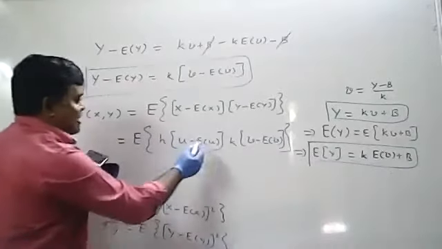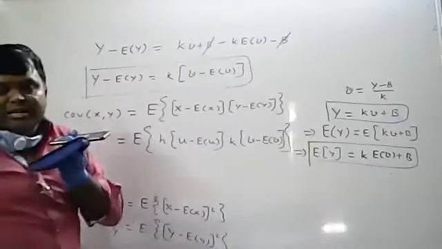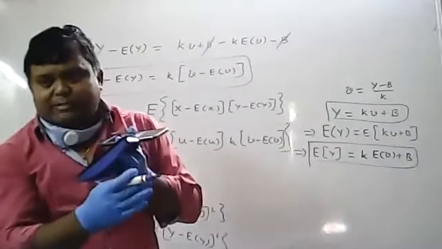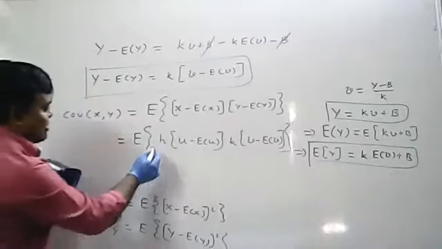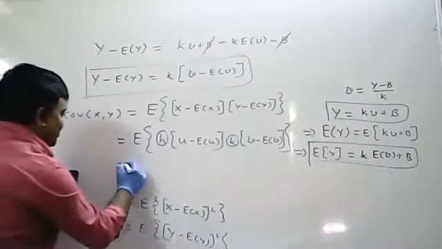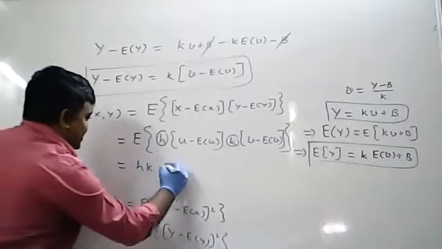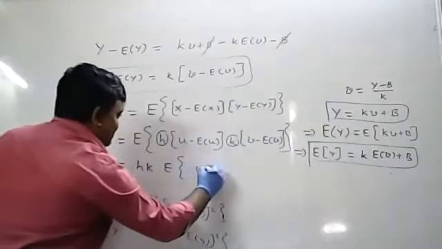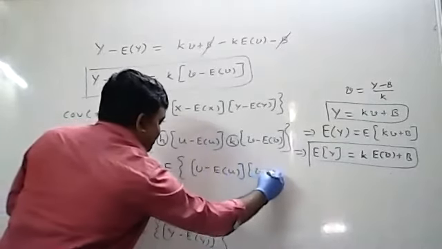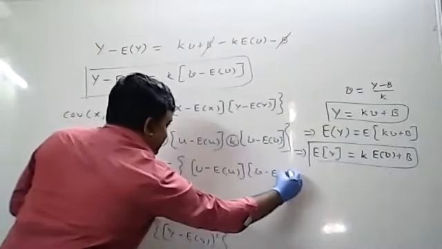Now, h and k are constants, u and v are variables. Expectation of aX equals a into expectation of X, so the constant should be separated. The constant here is h into k. That means you will get hk into the expectation of the remaining part: u minus expectation of u into v minus expectation of v.